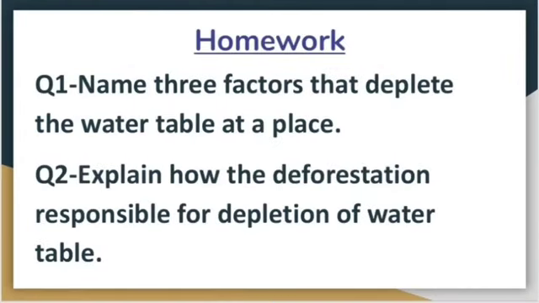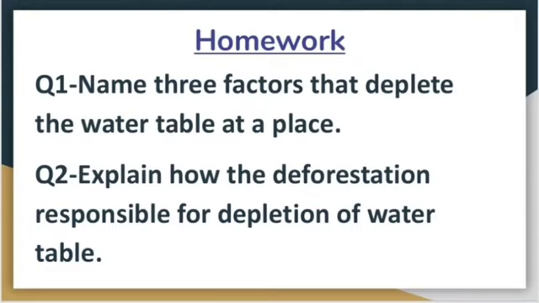So students, this is your homework. Question number 1 is, name 3 factors that deplete the water table at a place. I repeat, question number 1 is, name 3 factors that deplete the water table at a place.